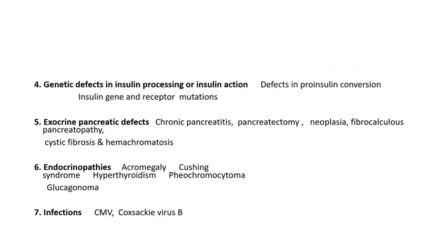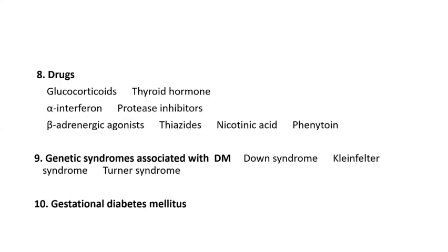Then gestational diabetes mellitus. What are the criteria for gestational diabetes mellitus? And then before reading your diabetes, please read about your insulin action and then insulin metabolism. That is very, very important. Until you understand your insulin metabolism, you cannot say about your advanced glycosylated end products, which are the major pathogenic factors in producing all the complications of the diabetes.